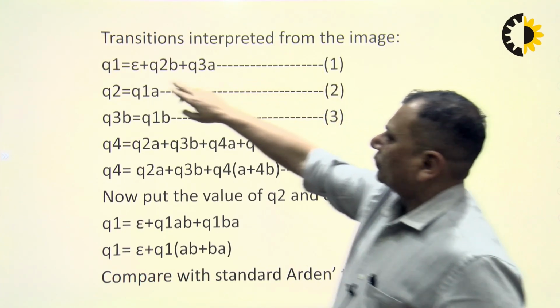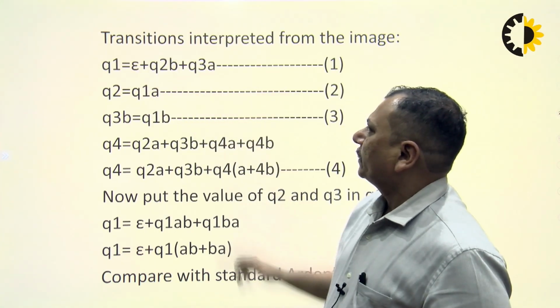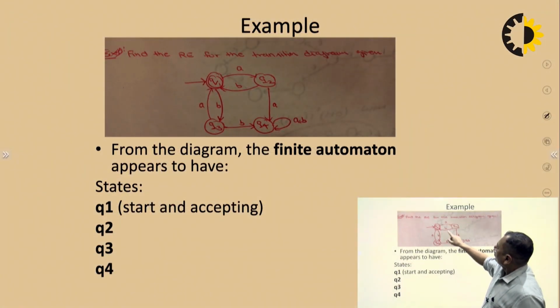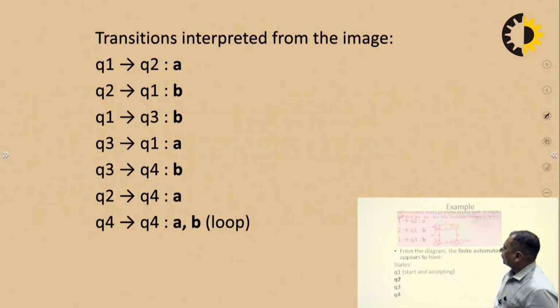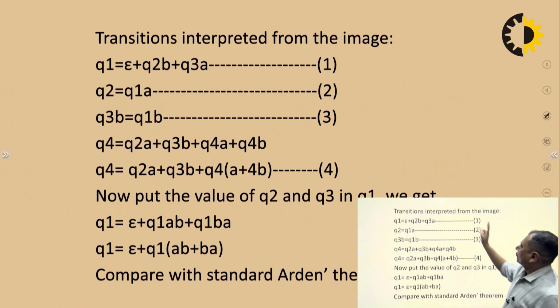This is Q1 equals to, first we have to add null plus Q2B plus Q3A. So we have to look at the incoming arrows, which ones are coming into this state. Q2B is coming, B with Q2, so Q2B, and Q3 with A is coming, so Q3A. Okay, equation number 1 for Q1: null plus Q2B plus Q3A.